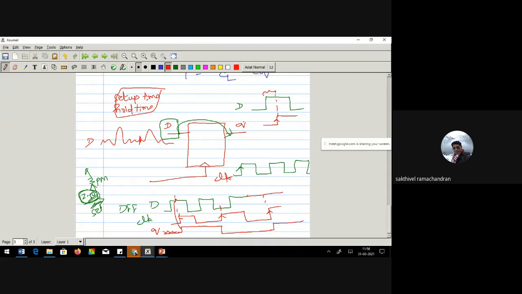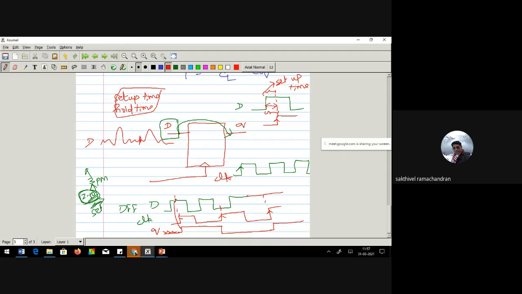So you make a stable D value and feed it to the D terminal before the rise edge of the clock by some amount of time. This time is called the setup time. The clock will never wait for anyone, so I am expected to be a little bit early. That is, stable data should be available before the rise edge of the clock. The time by which it is expected to be there before the rise edge is called the setup time.